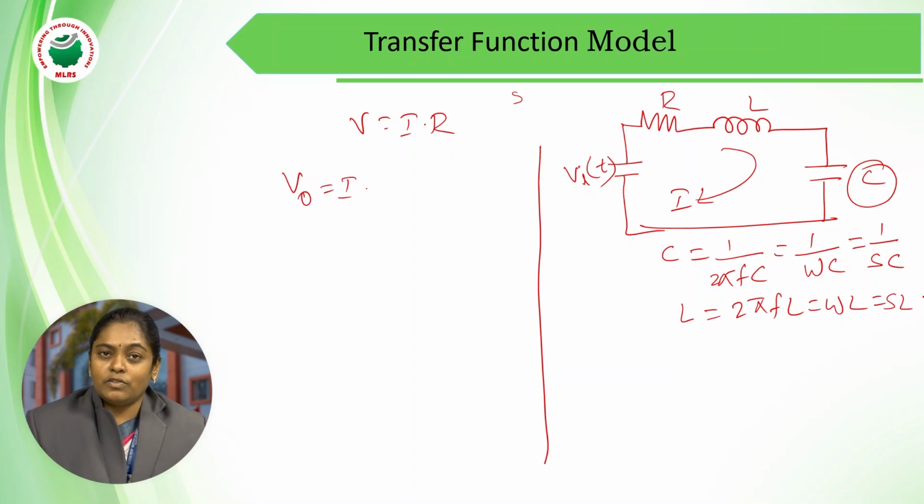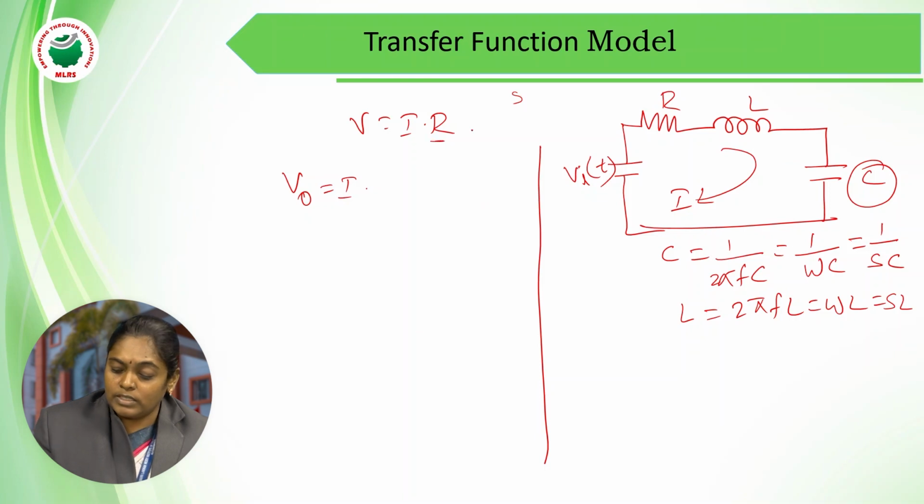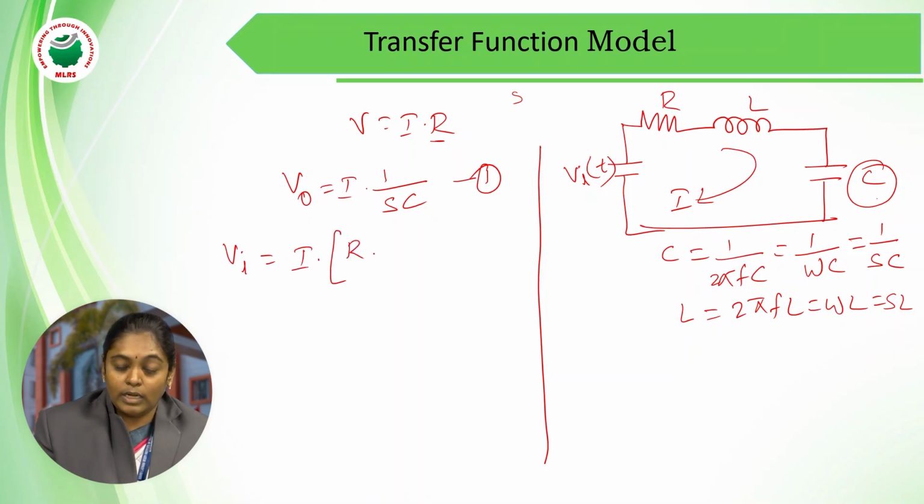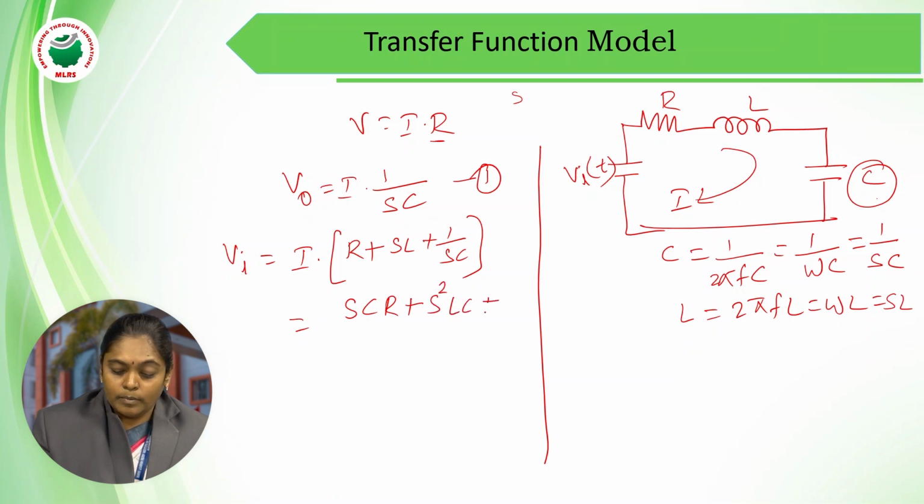So as I am using a transfer function model, which I am directly representing in Laplace form, the output is taken across the capacitance. So V naught equals I into 1 by sC. Make it equation 1. Similarly, I need to write down the expression for the input voltage. Vi equal to I into the total impedance of the circuit, R plus sL plus 1 by sC. From this, I can represent it as (sCR plus s square LC plus 1) by sC.